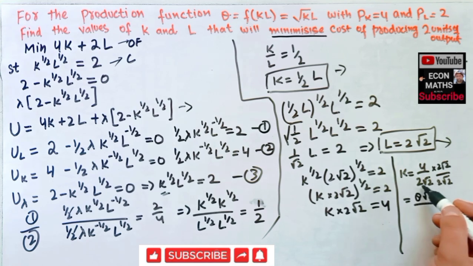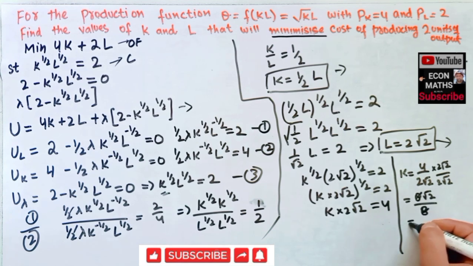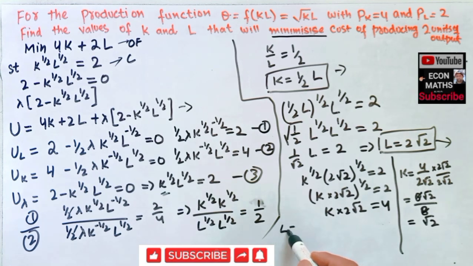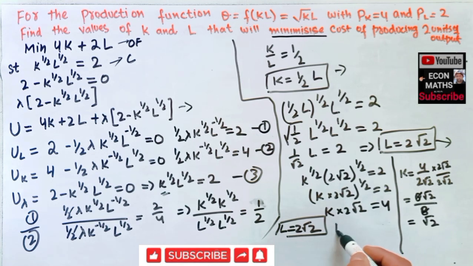We get here 2 2s are 4, and root 2 times root 2 will become 2. So 2 2s are 4, 2 4s are 8. So we get here 8. Solving this, we will get the value of K is equal to √2. So the optimal level is L is equal to 2√2, and capital is equal to √2. This option is right.